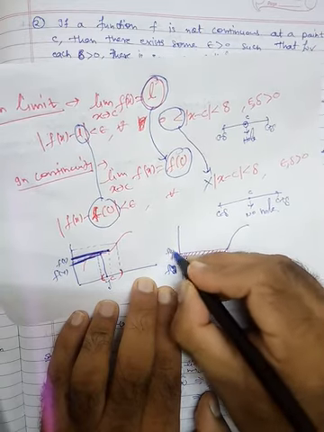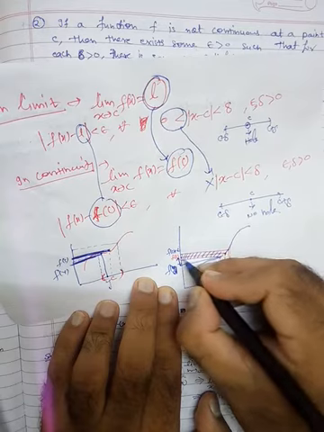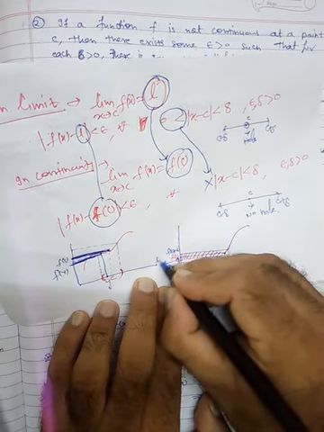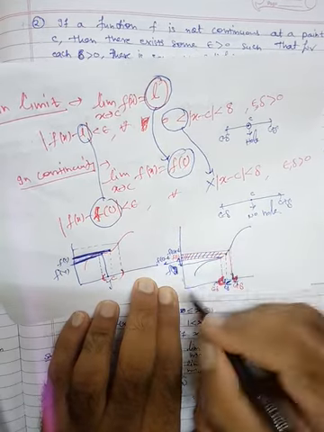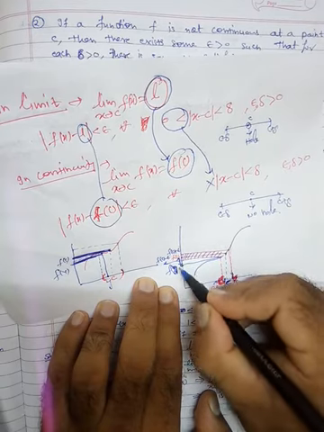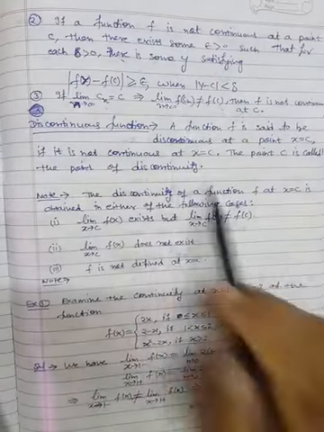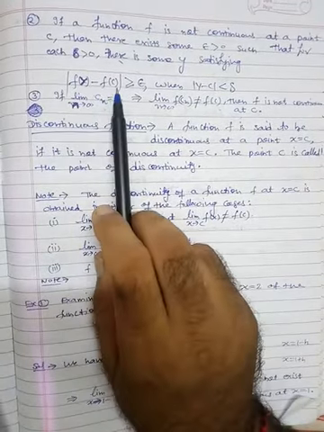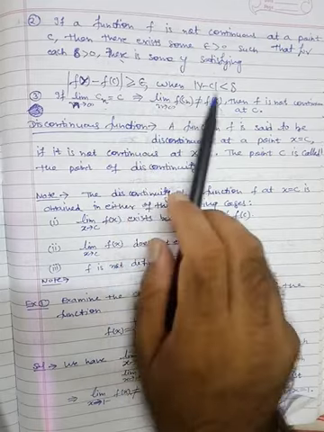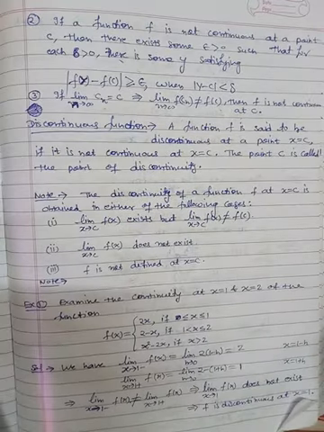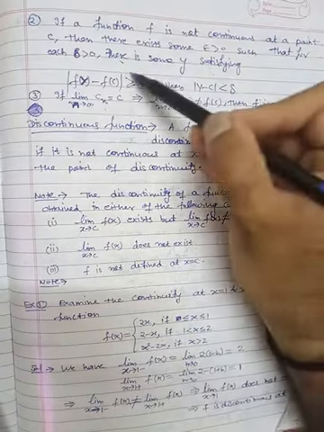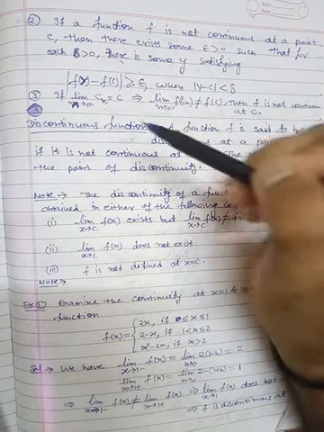This is f of c plus epsilon. This lower end is f of c minus epsilon, and here is f of y. So you will see that this value is higher than that. So this is the reason, this type of discontinuity is there. So that's why the magnitude of f of y minus f of c is greater than epsilon when y minus c is between c minus delta and c plus delta. This is the discontinuity. So here in place of less than, we are having greater than.